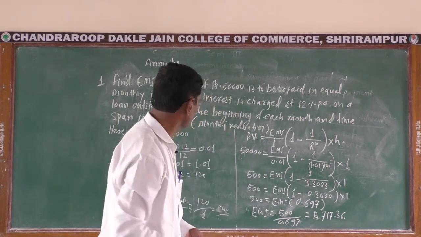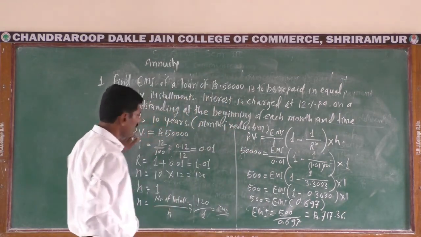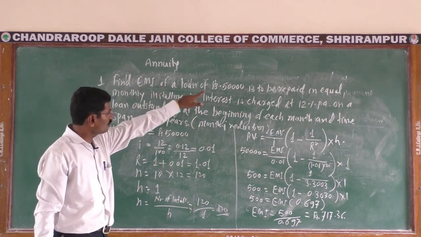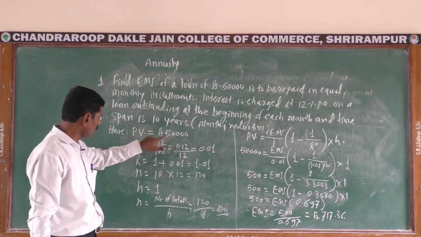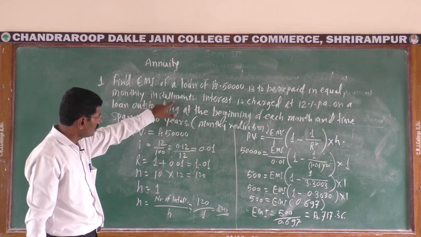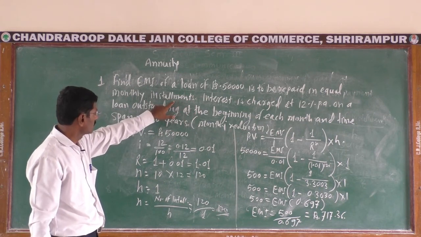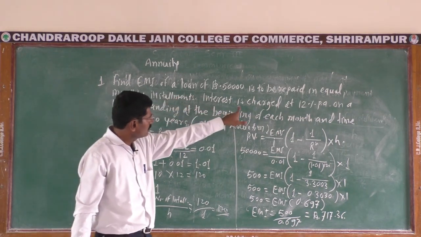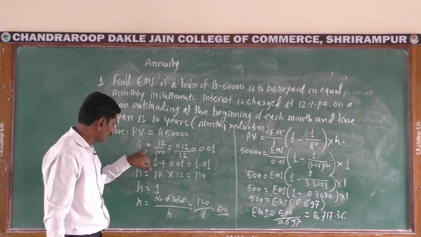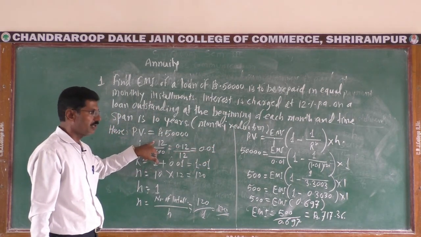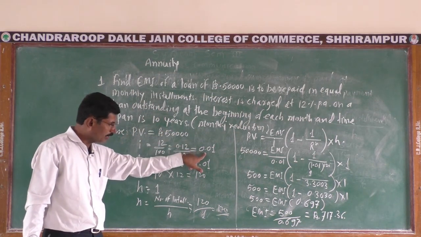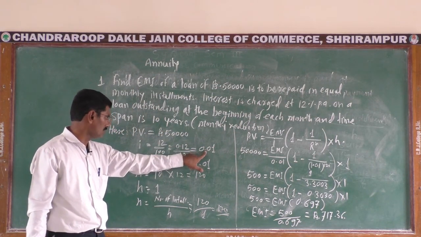See here the first example on EMI. Find EMI of a loan of rupees 50,000. Here present value of loan is rupees 50,000, to be repaid in monthly equal installments. Interest is charged at 12% rate of interest per annum for rupees 100. I means the rate of interest per rupee per interval, that is per month.